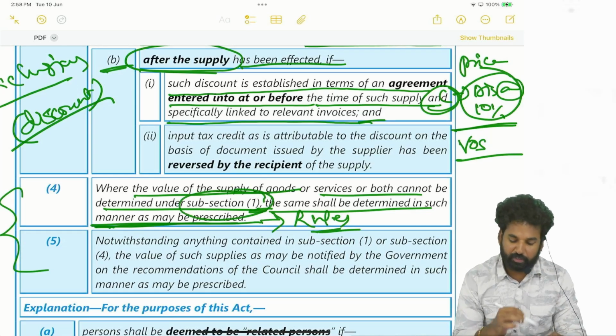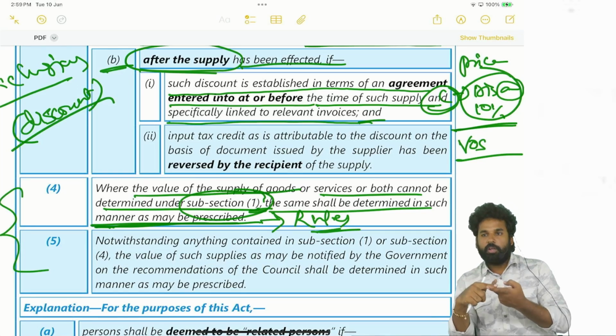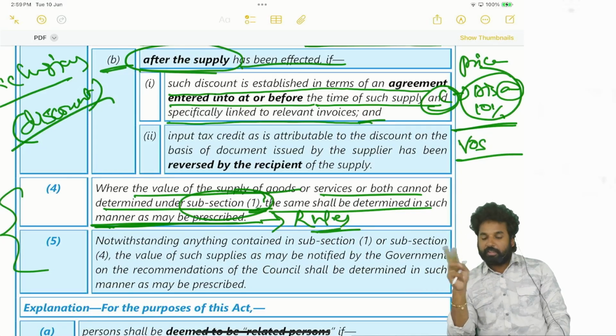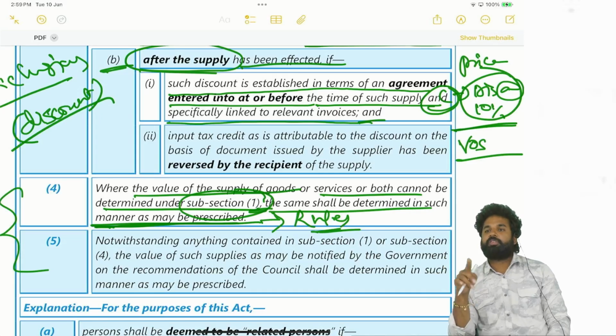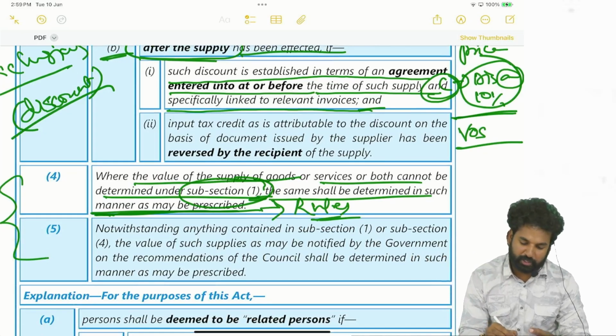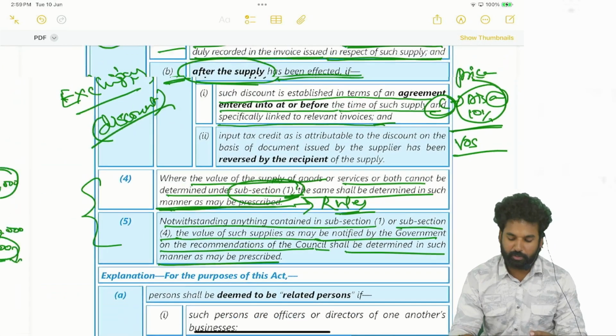So whenever it is not possible to determine the value of the supply as per subsection 1, when price is not the sole consideration, or it is made between related persons, then it cannot be determined as per section 15(1). In such cases, as per 15(4), CGST rules will be applicable to determine the value of the supply. Notwithstanding anything contained in subsection 1 or subsection 4, the value of such supplies as may be notified by the government on the recommendations of the council shall be determined in such a manner as may be prescribed. So government will determine.